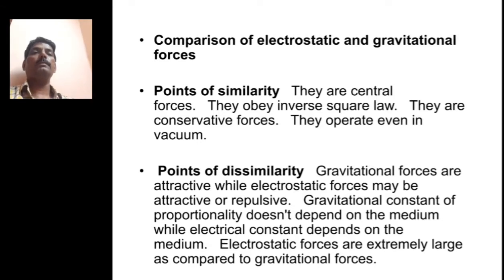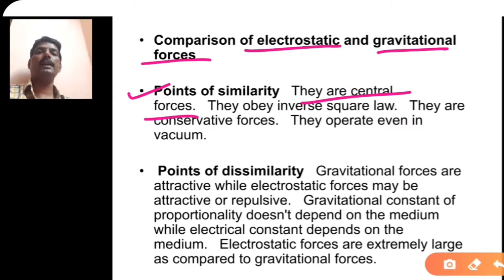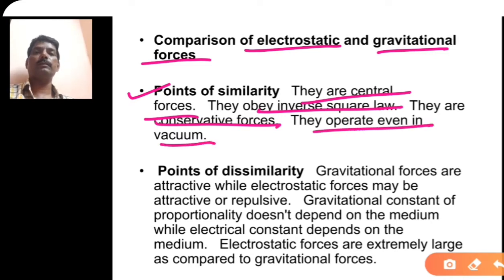Next one, comparison of electrostatic and gravitational force. What are the points of similarity? They are central forces. Just as I told you, the gravitational force and electrostatic forces are central forces. That means they act along the line joining the two charges or the two bodies. They obey the inverse square law. That means they are inversely proportional to the square of the distance between them. They are conservative forces. They operate even in vacuum also.